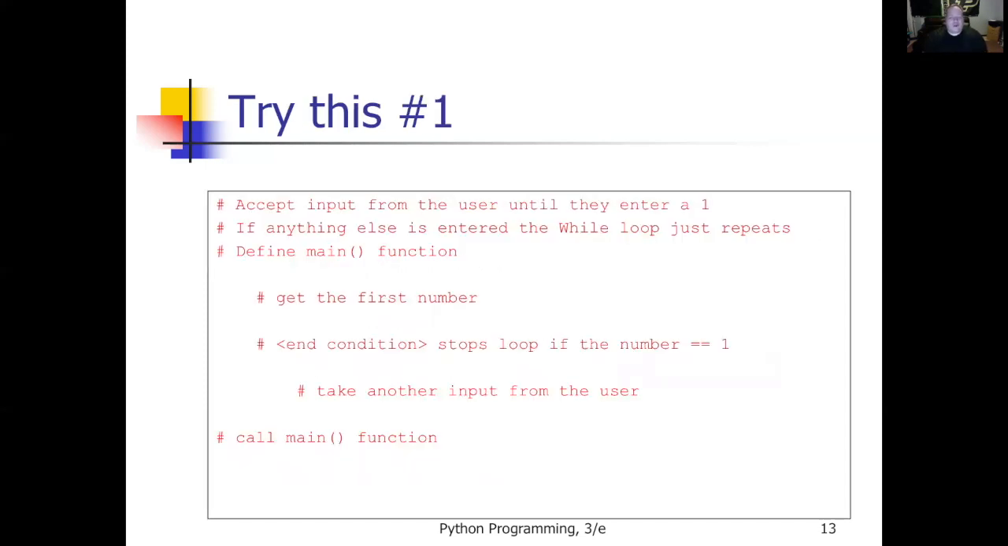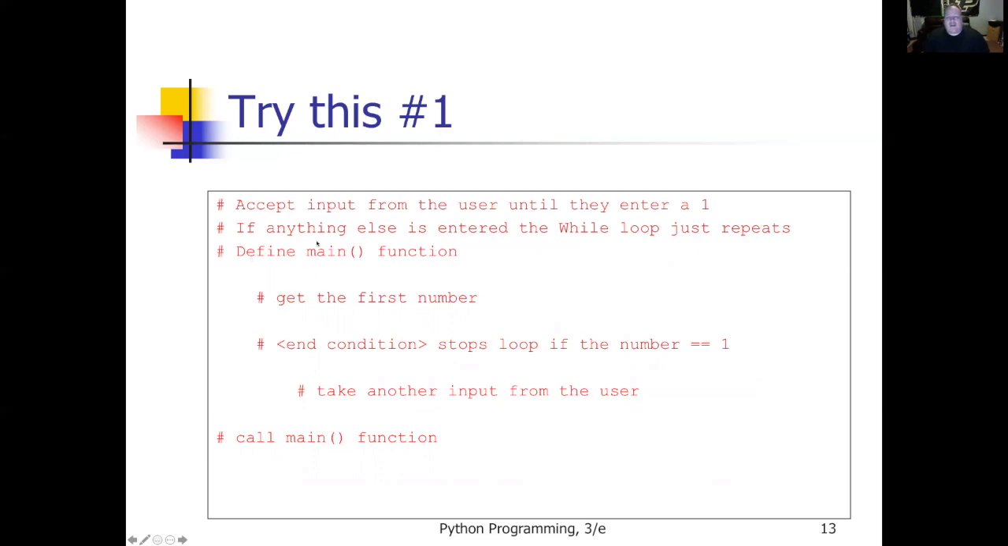Let's start with some pseudocode. I'm going to accept input from the user until they enter a 1. If anything else is entered, the while loop just repeats. So first thing I'm going to do is define my main function. I've got my pseudocode here. Then I'm going to get the first number from the user. And my end condition is as long as they haven't entered a 1, right? Then take another input from the user. As long as it's not a 1, take another input, take another one, take another one. Notice I've even indented my pseudocode here. I strongly encourage you to do that. This helps you remember your indentations for your program as well.